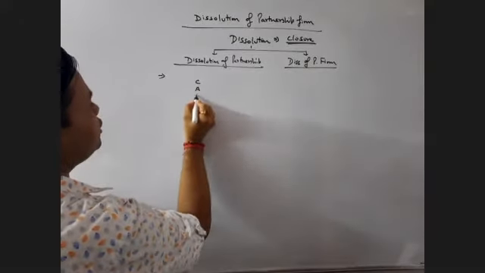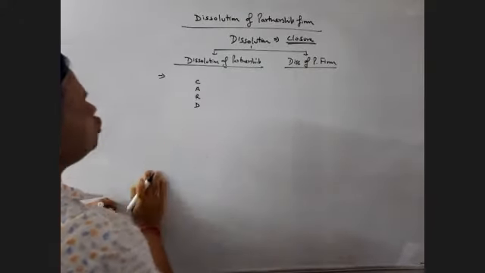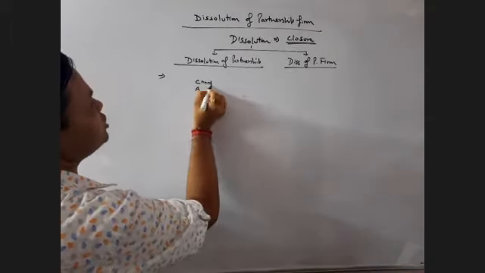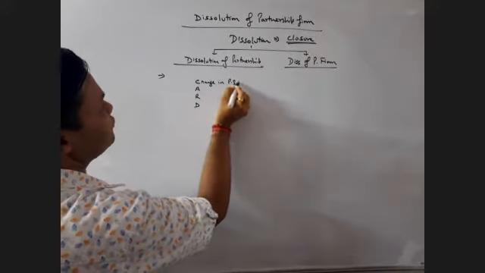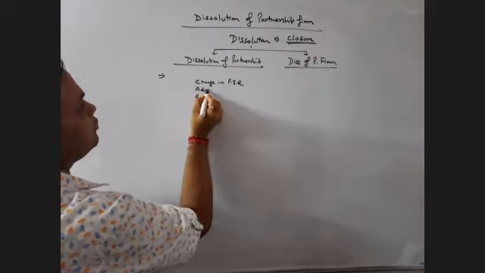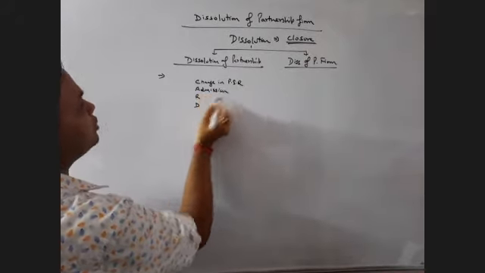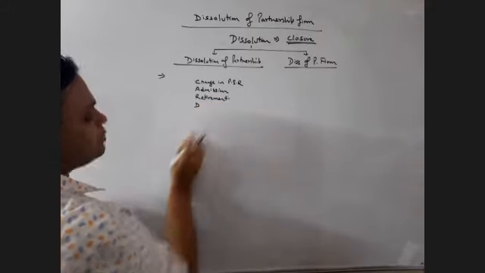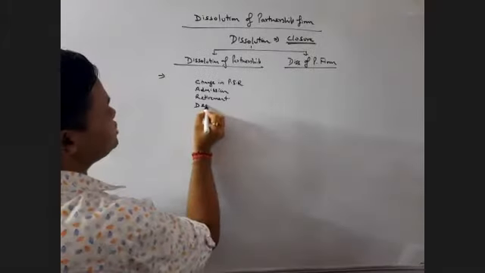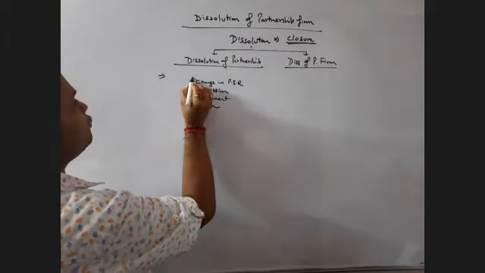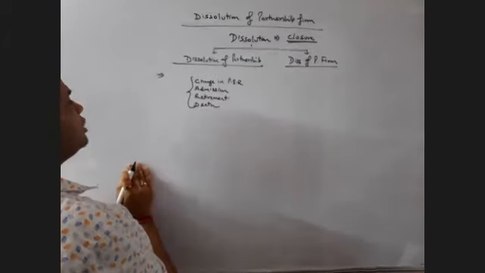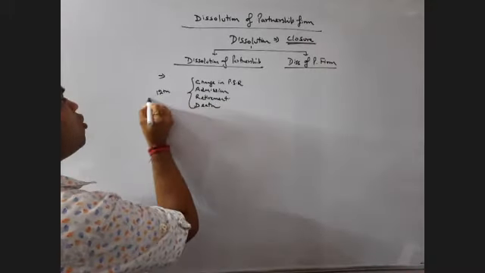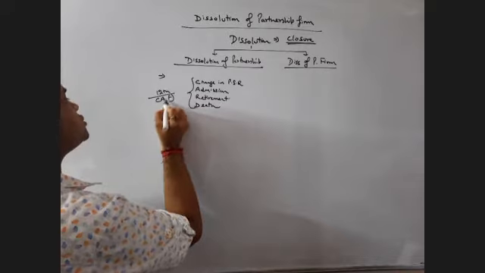We already learned these four topics, that is CARD. What is CARD? C is change in PSR, A is admission of a partner, R is retirement of a partner, D stands for death of a partner. We already understood these chapters in detail in our 12th class or CA foundation class.